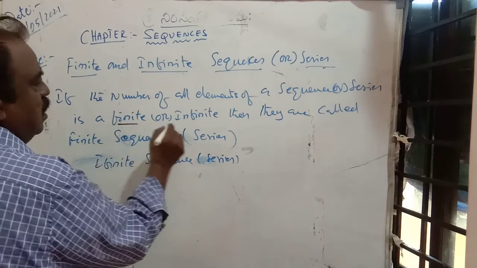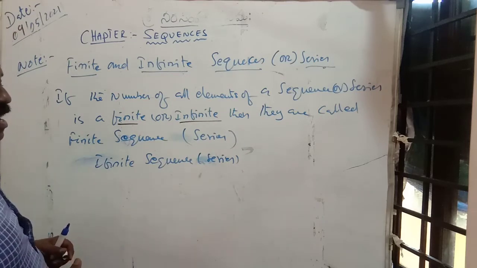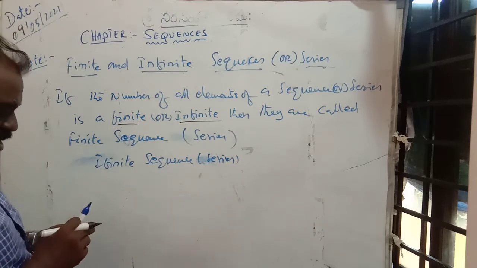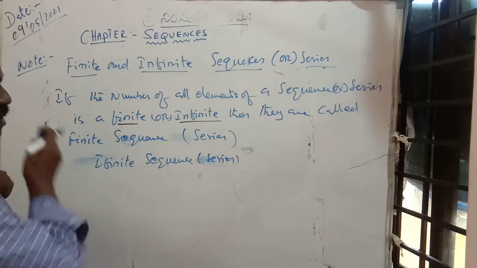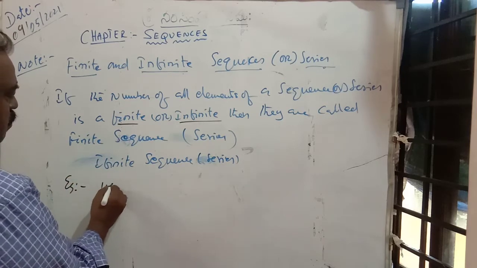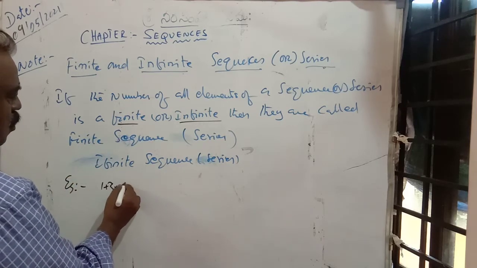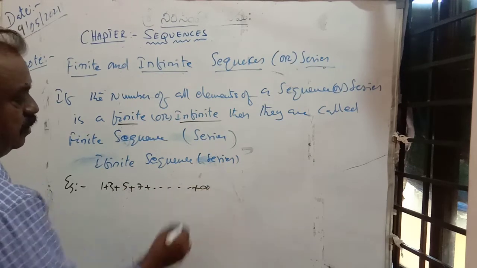If it is an infinite series, infinite number of elements are there, it is called an infinite series. Okay? See, with one example we can understand. Say with example. 1 plus 3 plus 5 plus 7 plus dash dash dash plus infinity.